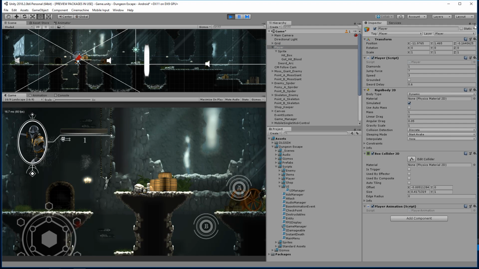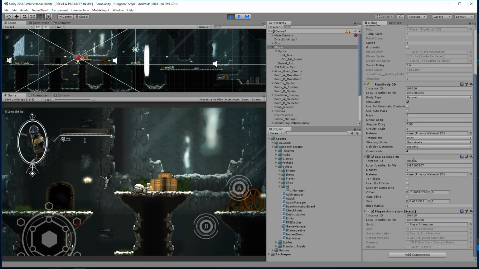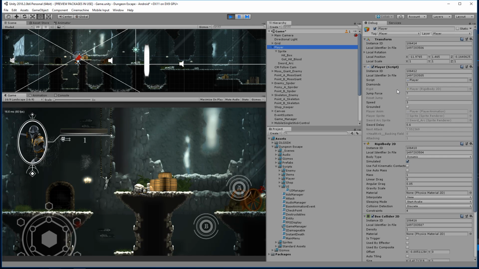I'm going to go into debug mode so I can see the property fields. If we look on the player, where is my health value? Oh, here we go. On the player, we have diamonds as 1, that's good. And our health, where is our health?